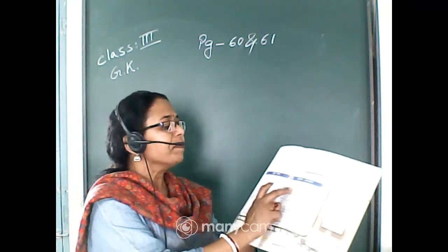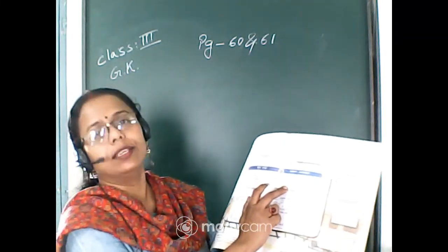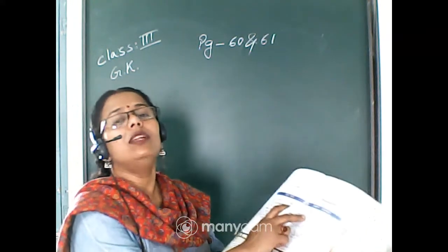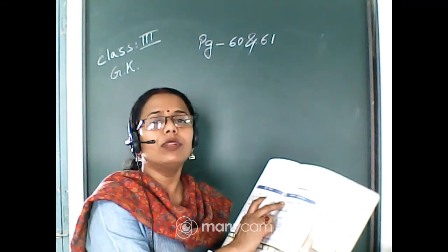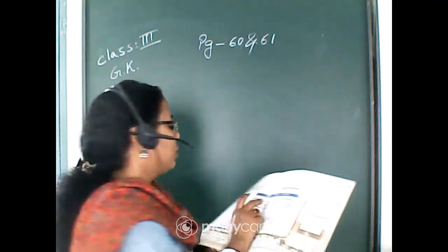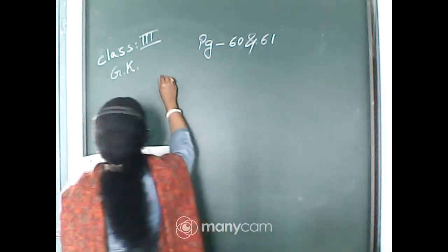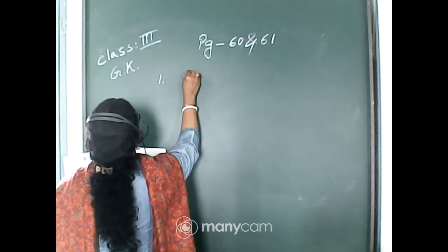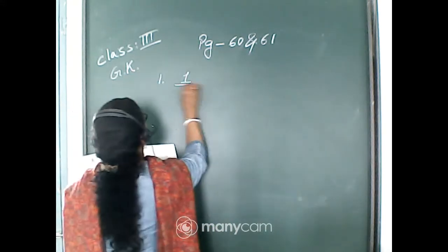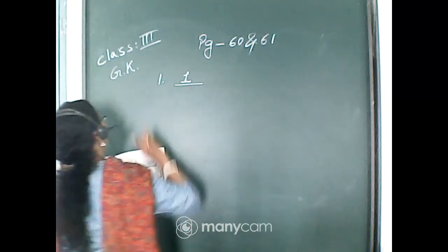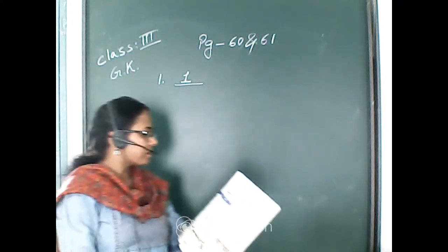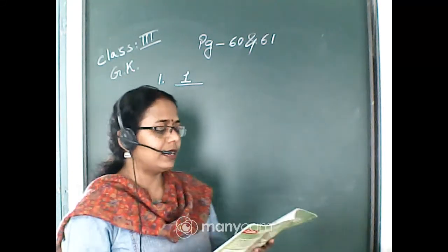You can see adult 1. The number given is only 1, and that person is an adult, that means more than 18 years old. So the answer is 1. In the blank I have written the 1 like this, and for your tracing this is the number of the blank.